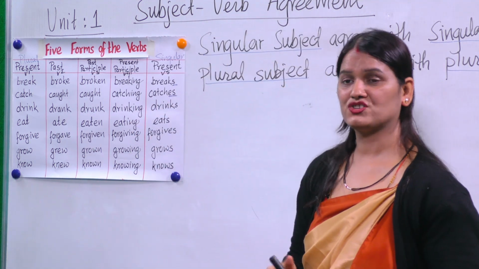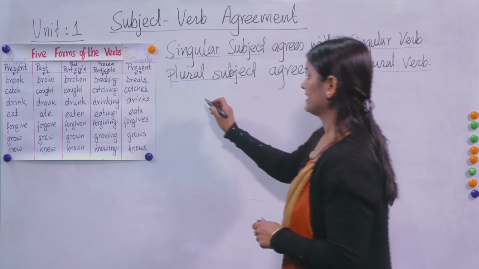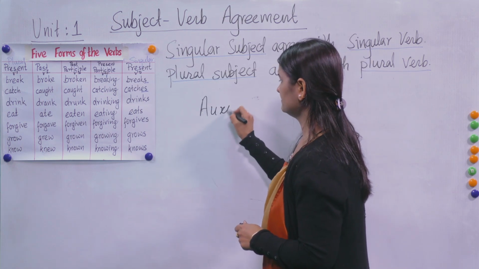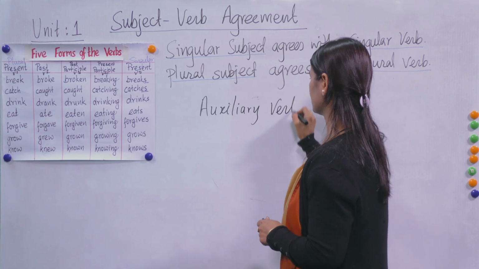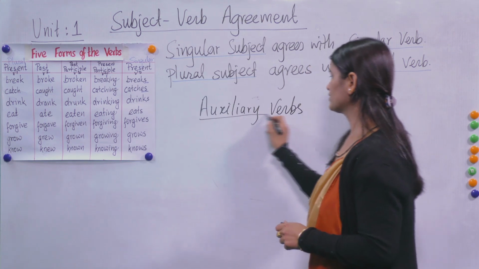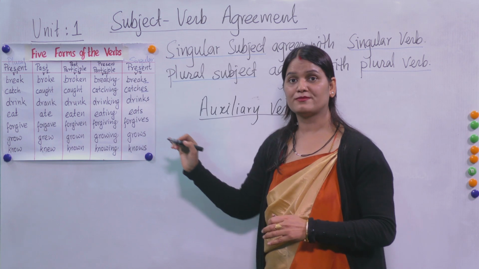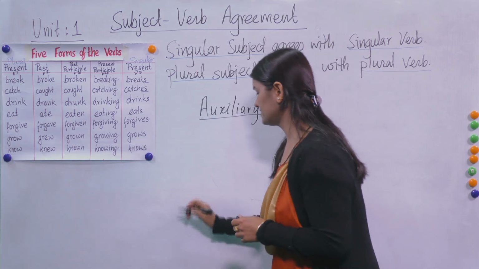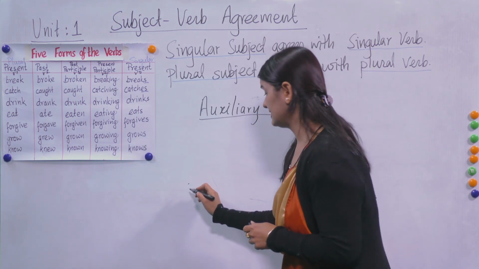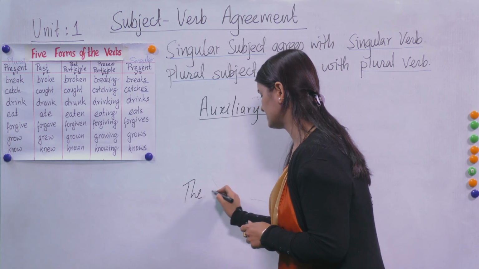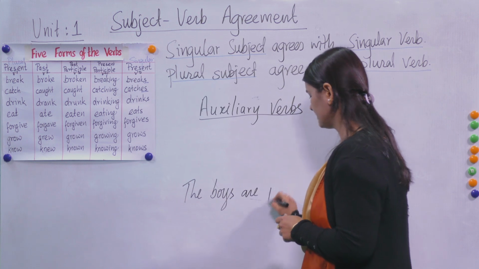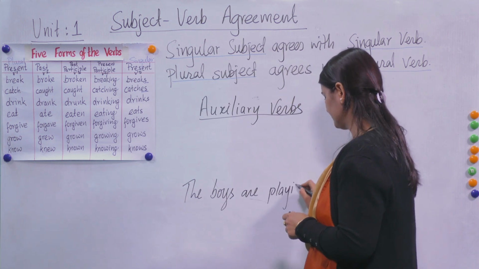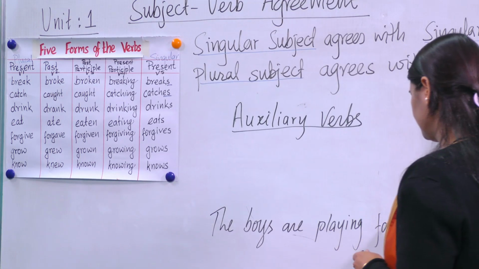Now, what about auxiliary verbs? In auxiliary verbs as well, we use auxiliary verbs. For example, in last class also, I had written the same sentence. Here I'm writing, the boys are playing football.